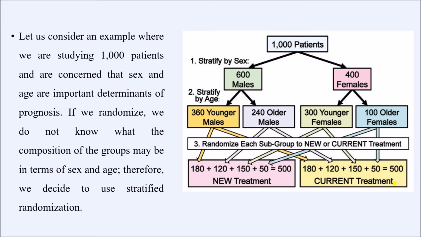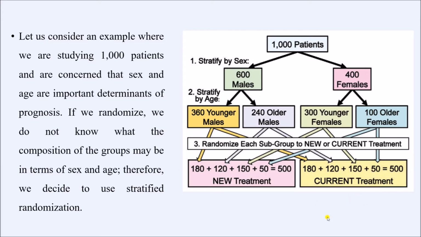Now if we look closely, there is a probability that there are certain problems with this simple randomization method. Maybe there are more male subjects in the new treatment and more female subjects in the current treatment. Also there is another probability that there is a younger population in the new treatment, whereas an older population in the current treatment.